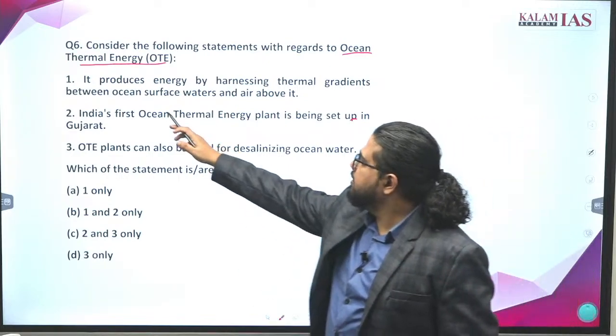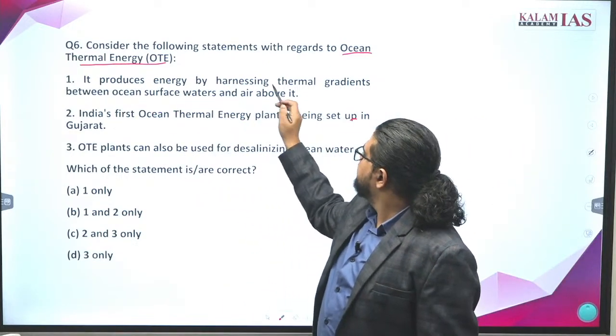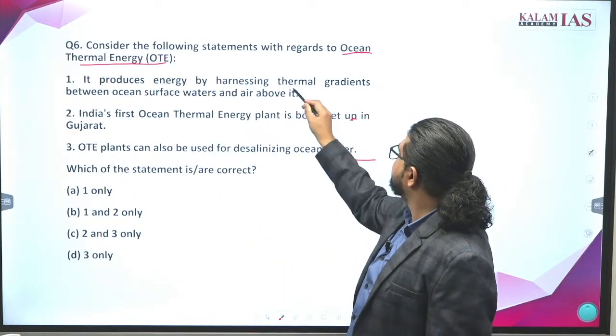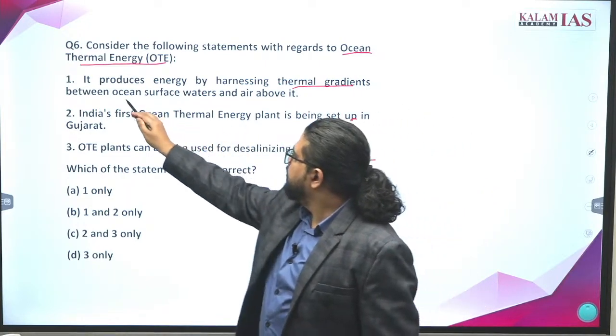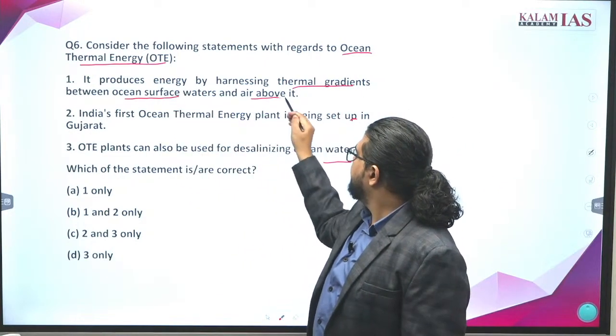What is the first statement? It produces energy by harnessing thermal gradients between surface waters and the air above it.